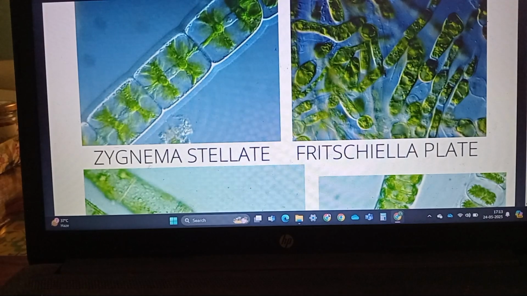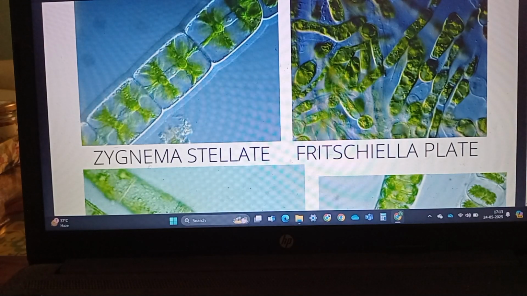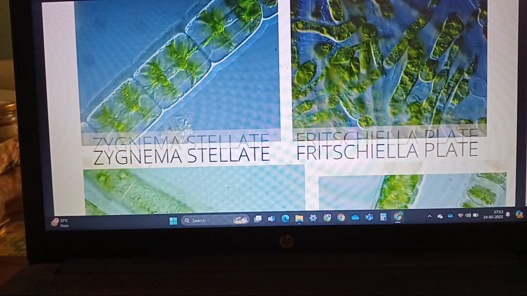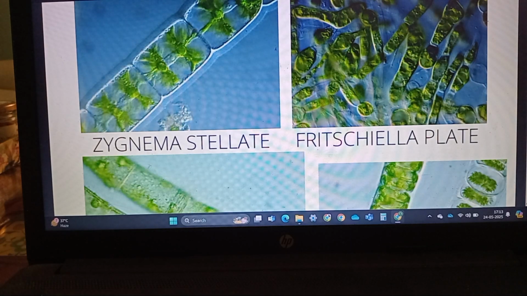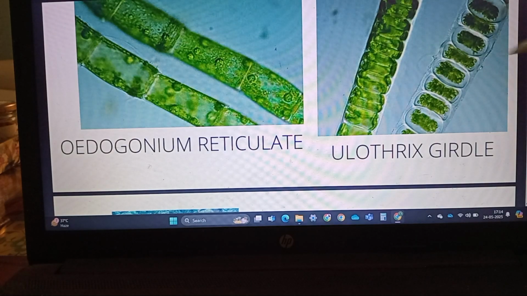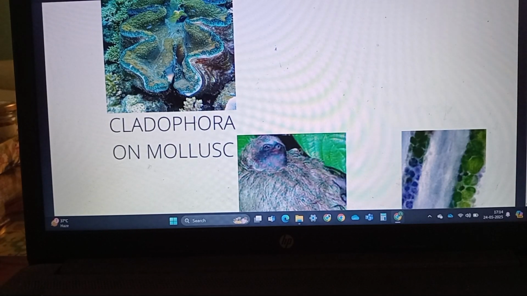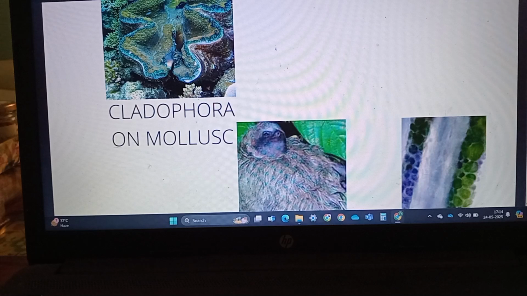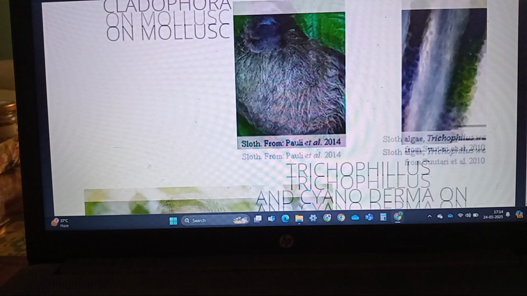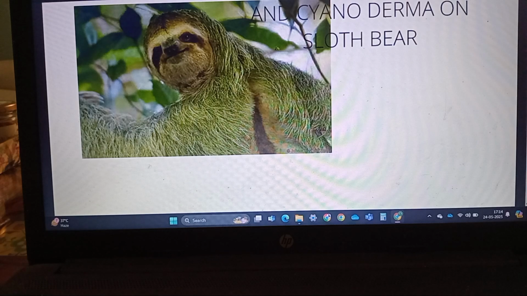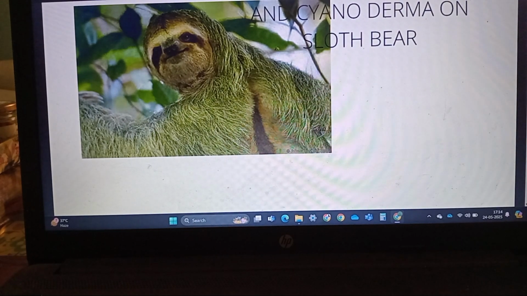This is showing the different forms of the chloroplast, which can be the stellate star-shaped chloroplast, the ribbon-shaped chloroplast, the girdle-shaped chloroplast in Ulothrix, the reticulate type of the chloroplast. The algae, although photosynthetic, can have a symbiotic relationship, or it is growing on the terrestrial, like it is growing on the sloth bear. It's on its hair. The algae is growing. It's causing its green color. Okay, thank you.